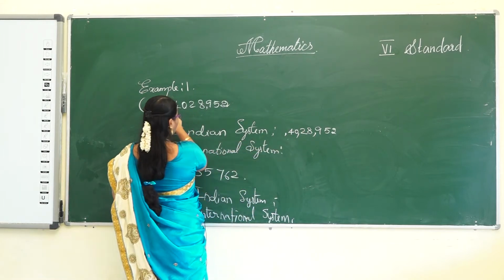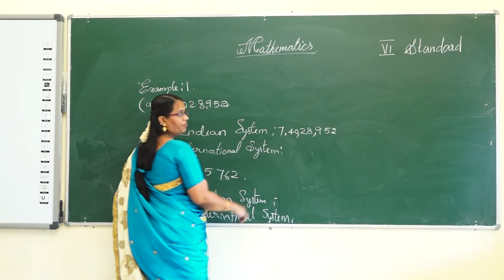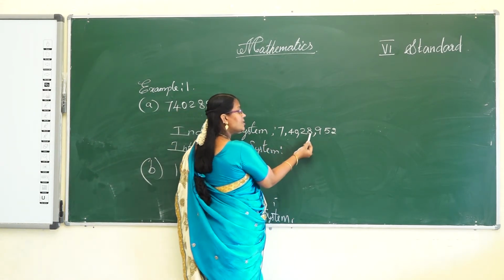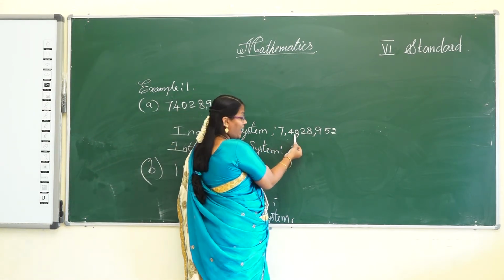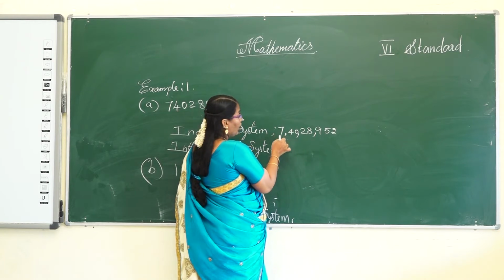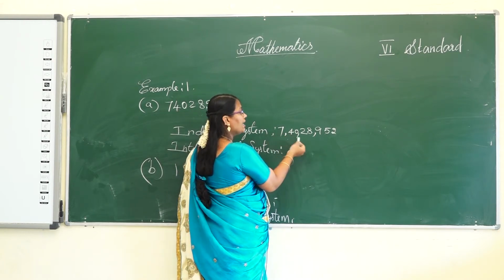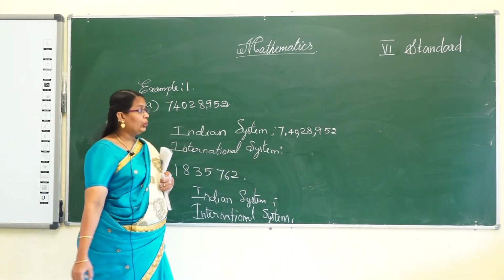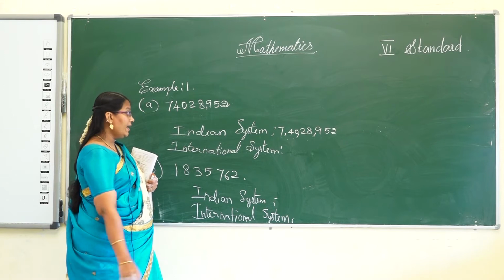Finally one digit is left. So how to read: ones, tens, hundreds, thousand, 10,000, lakh, 10 lakh, crore. 7 crore, 40 lakh, 28,952. This is the Indian system.